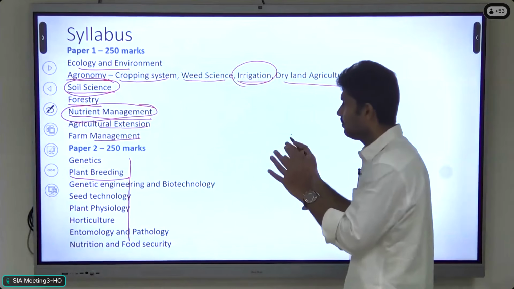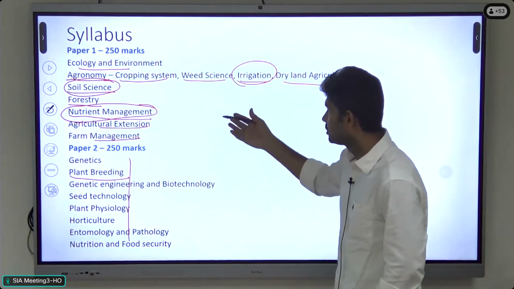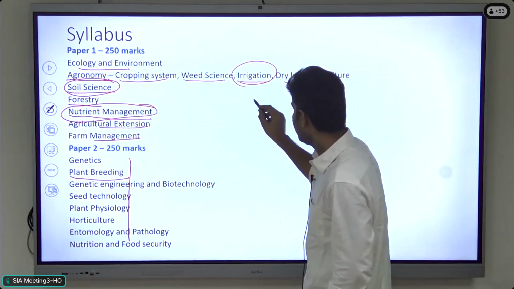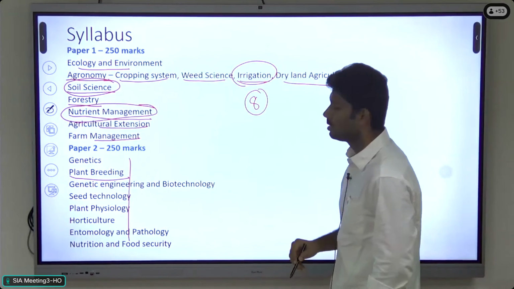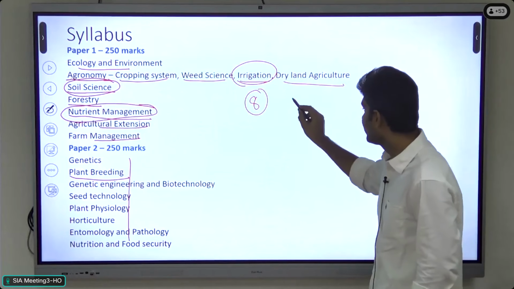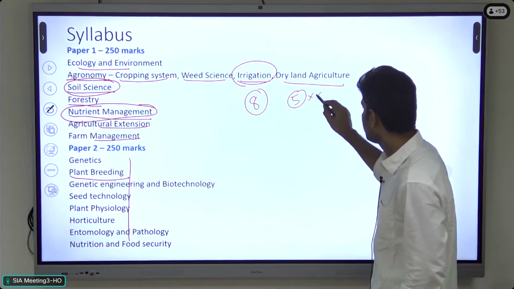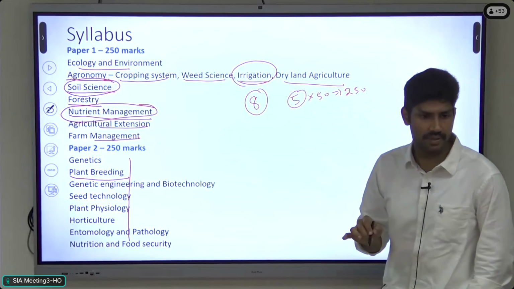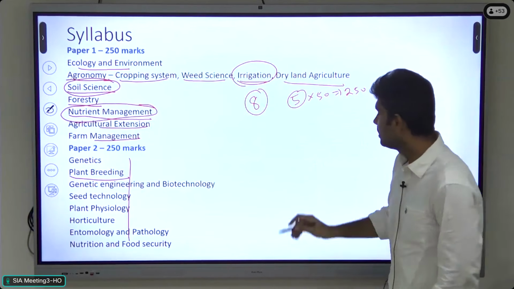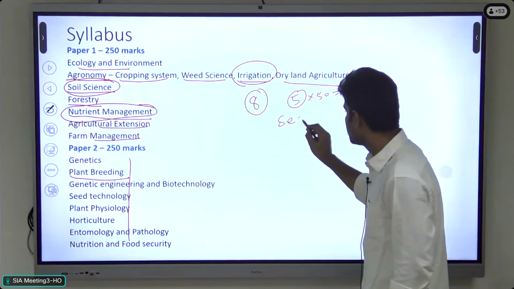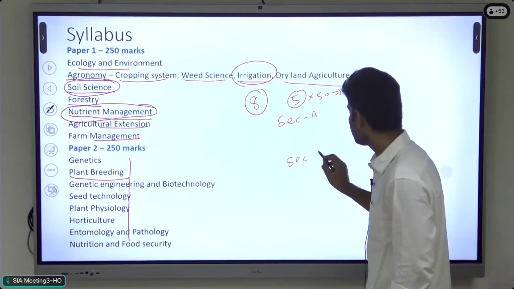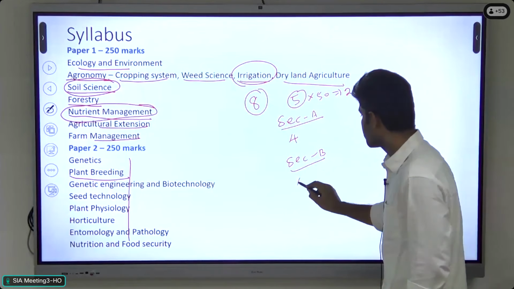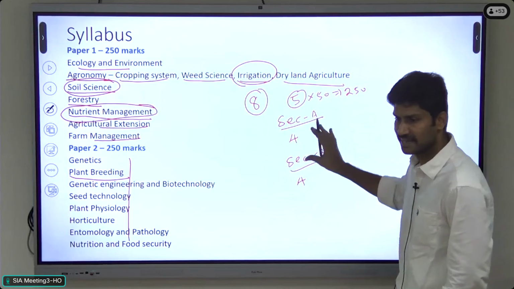If you see the exam pattern in our optional paper, each paper is 250 marks. There are 8 questions in each paper. We have to attempt 5 questions. So 5 into 50, 250 marks. So this is the exam pattern. Choice is there for the optional subject. They divide the paper into 2 areas, section A and section B. Section A has 4 questions, section B has 4 questions. So this is the exam pattern.